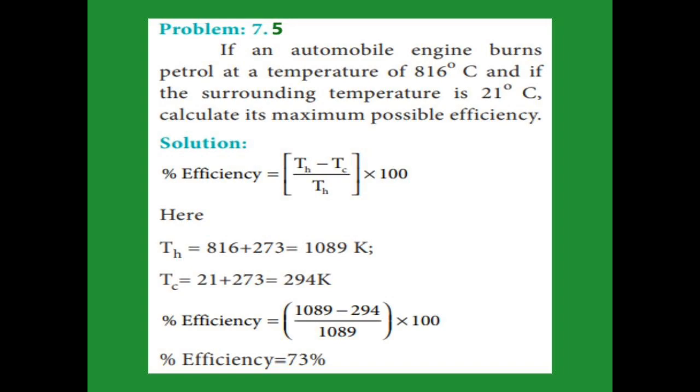Then we get the efficiency by substituting the values. We get the efficiency as 73%. Percentage means we have to multiply by 100. Keep in mind that degrees Celsius must be converted into Kelvin; only then we get the answer. If you use degrees Celsius, you never get the correct answer.